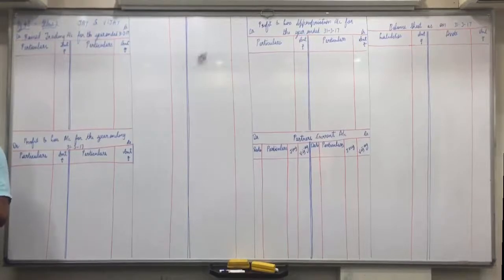Now, page number 49, adjustment 1. Prepaid insurance is rupees 200. So, what will be the two effects? Insurance minus and liabilities side.